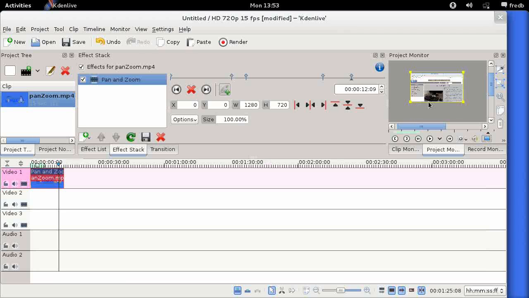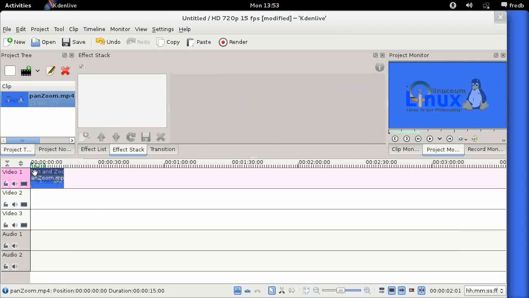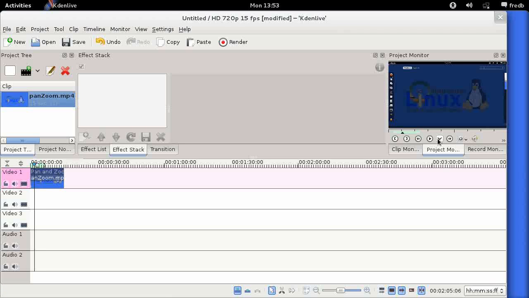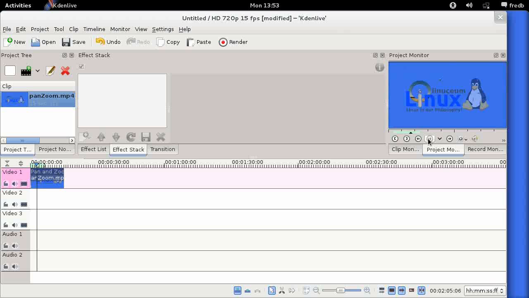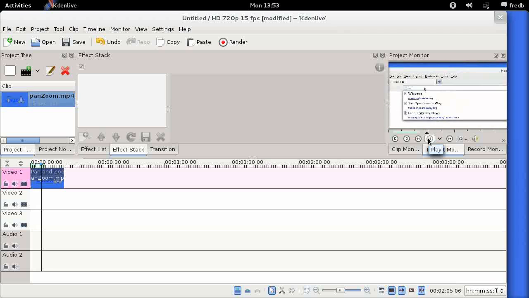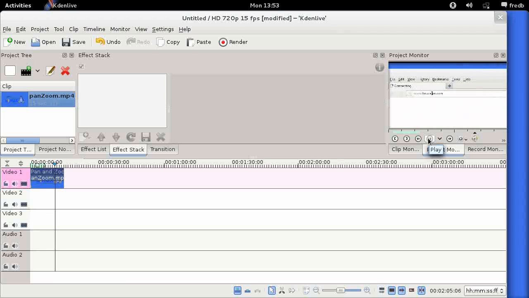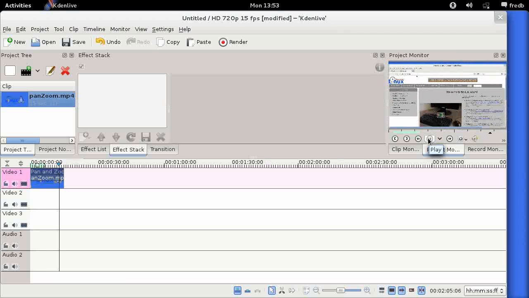If we go down here into the timeline again, I'll do a Control Home to go back to the beginning. Actually, I'll just pull that in a little bit so you can see, and start it off. Now what you can see is when we play the video, it zooms in on the URL line. We see the entry of the website address, and then we zoom back out again. So that's a simple zoom in and zoom out effect.